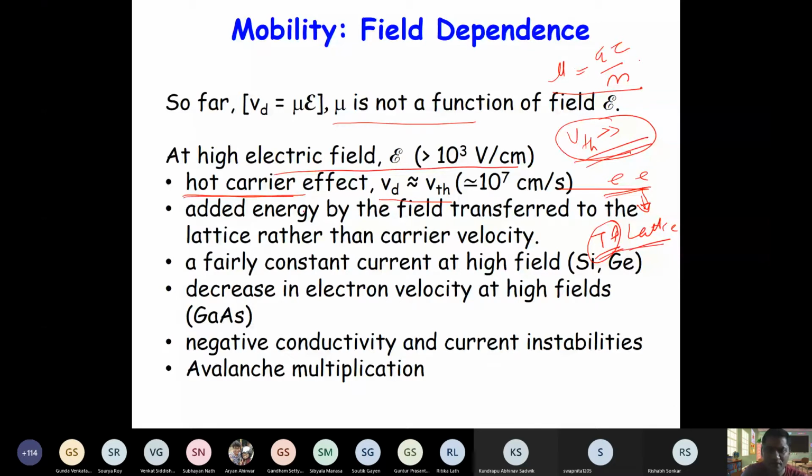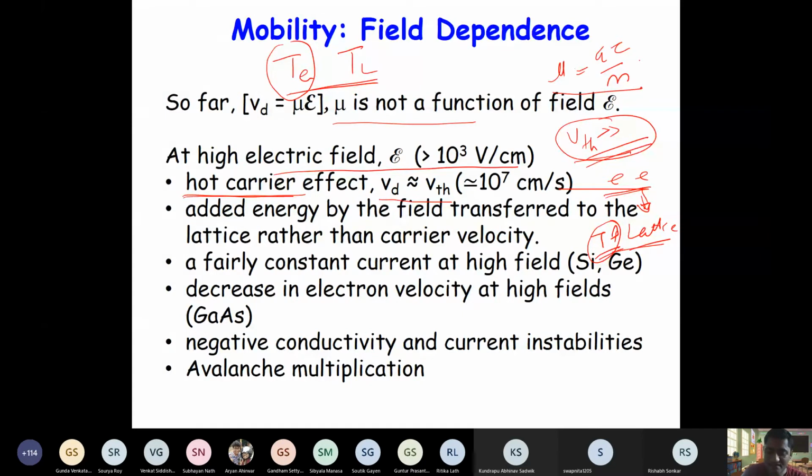So for such non-equilibrium cases, you might hear about electron temperature and the lattice temperature, right? So that means it is not in equilibrium if electron temperature and lattice temperature are different. So electron temperature means these electrons have high kinetic energy, right?